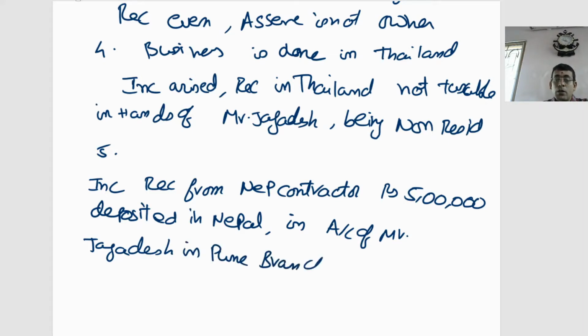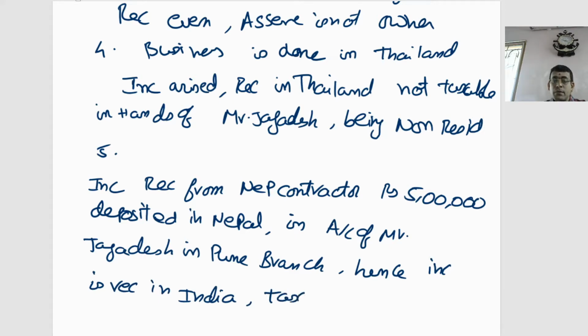Now, there are two views for this. As per one view, I will consider income is received in India. So hence, income is received in India. That's my first view. So as income is received in India, taxable in hands of whom?